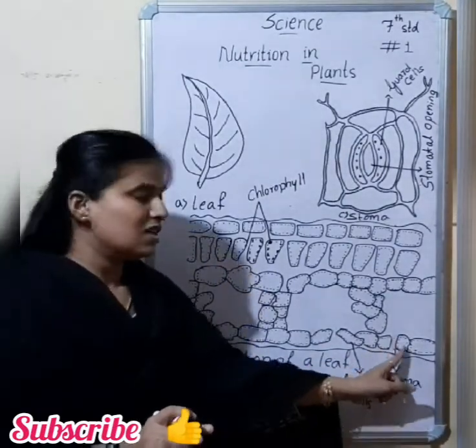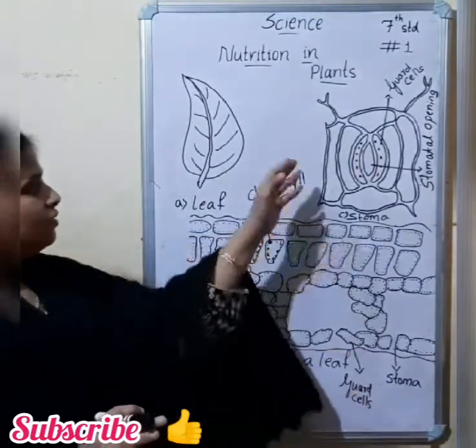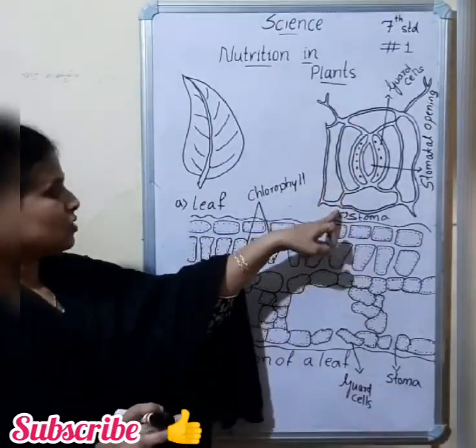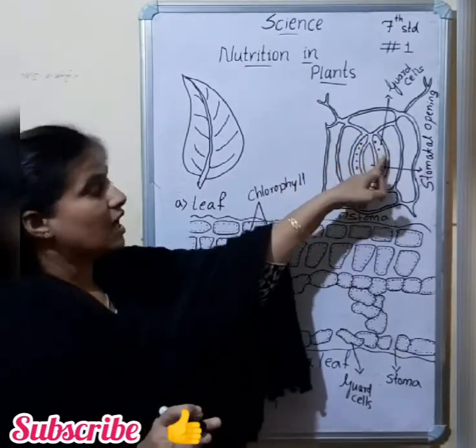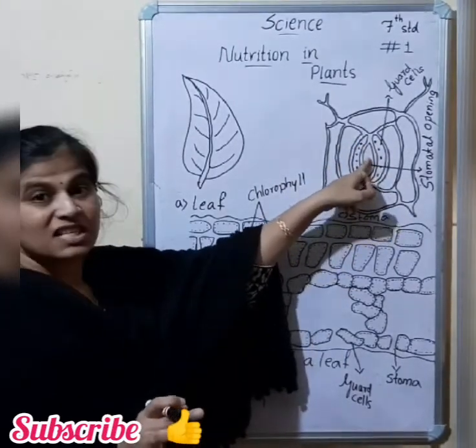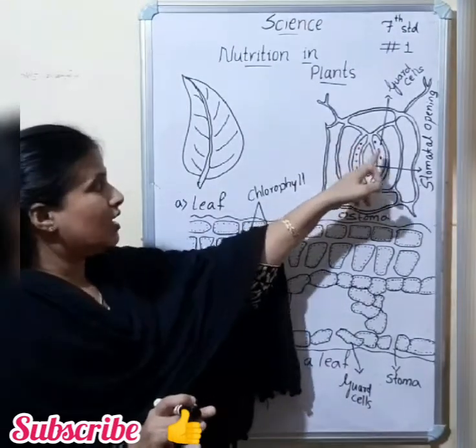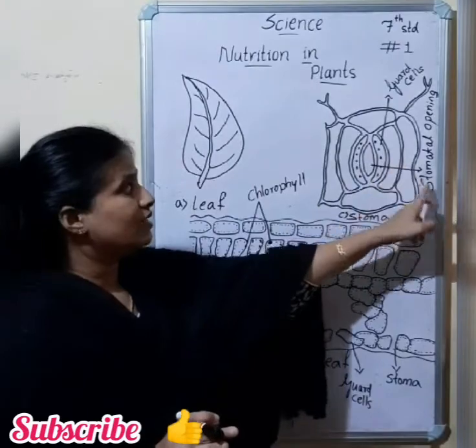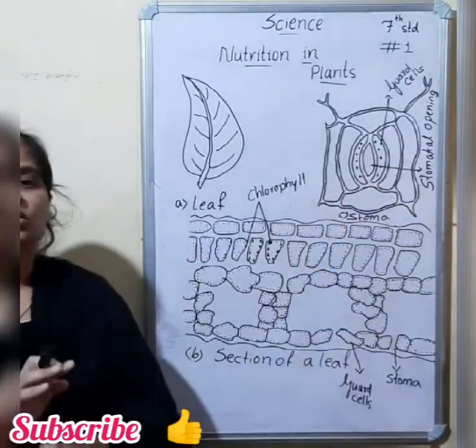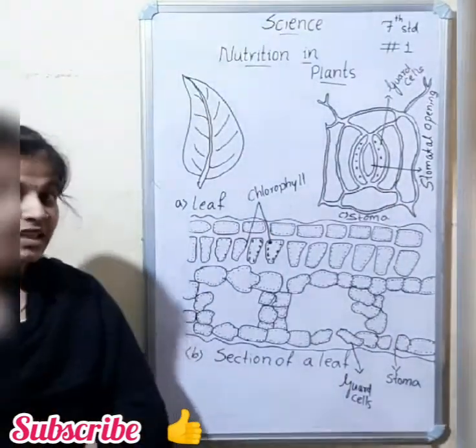Then practice this stoma diagram also, which shows the guard cells. The pore surrounded by guard cells is called the stoma, and this is the stomatal opening. So children, please practice all these three diagrams.